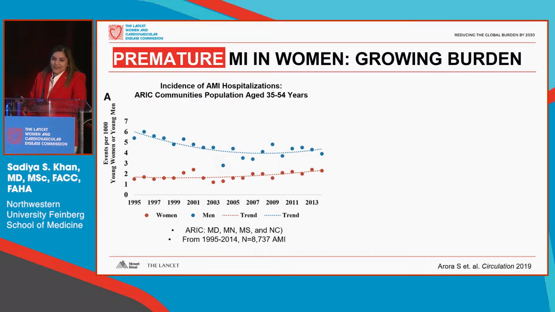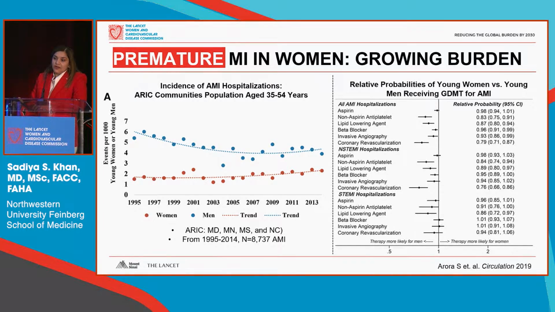This is not a graph that is unfamiliar to this audience. We've heard it presented many times, and I think the reason it keeps coming up is that this is so striking. If we look in this observational cohort study that's representative of the US population, from 1995 to 2014, there were over 8,000 acute MI events, and a third of them occurred in adults 35 to 54. And in that red line, what you see is that the proportion of events happening in women is increasing. Importantly, as we stated already, in addition to that increase, women are not leaving the hospital on appropriate therapies, and that doesn't differ whether it was an NSTEMI or a STEMI.